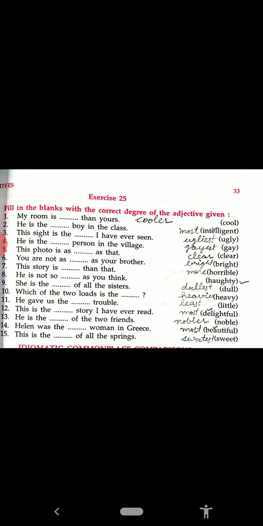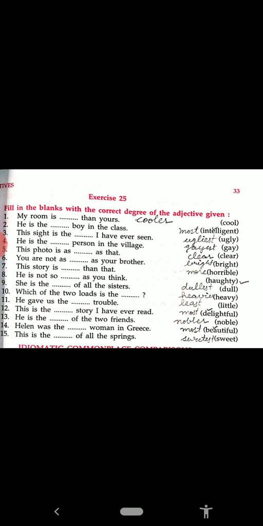Now see number 1. My room is dash than yours. "Than" means comparison, so the answer is cooler. Second, he is the dash boy in the class. The word is "the." When "the" is there, we use the superlative degree. Then the answer is most intelligent. He is the most intelligent boy in the class.